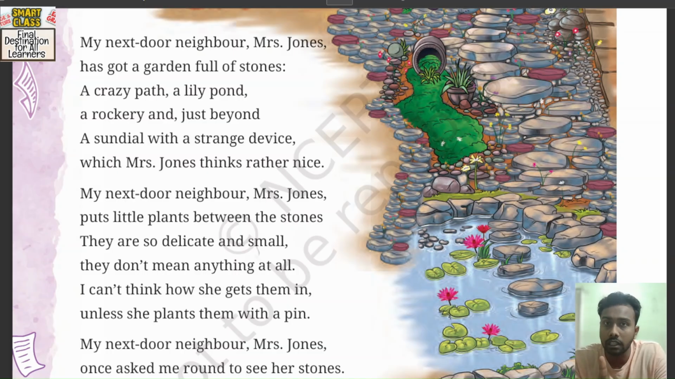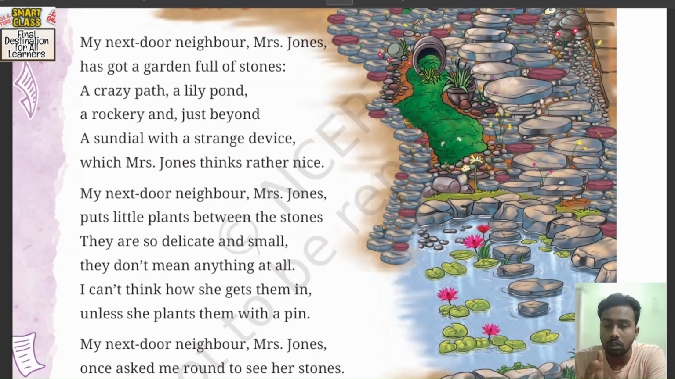So one unusual thing we find here in the very beginning of the poem. Then it includes a strange path, a lily pond, a pond with some flowers like lilies. A rockery means a heap of rocks, a place full of rocks. And a sundial. In the olden days, people measured time with a sundial. So there is a sundial in this garden of Mrs. Jones, which she finds very attractive. Who likes this? Mrs. Jones likes it a lot. She finds it very beautiful.